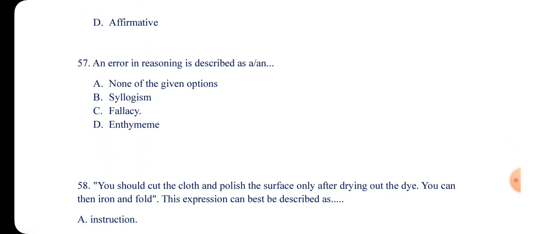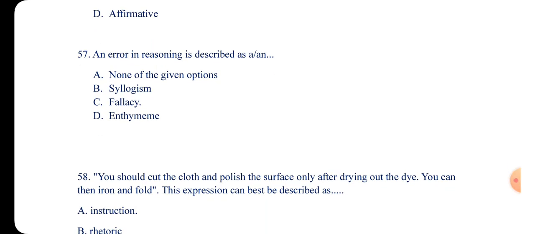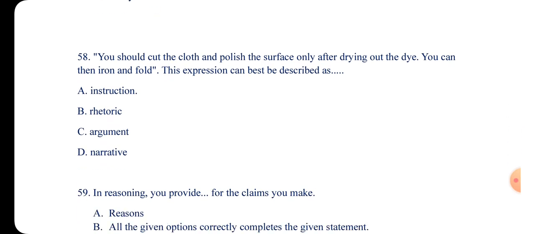Let's look at number 57. An error in reasoning is described as A, none of the given options, B, syllogism, C, fallacy, and D, enthymeme, right? So an error in reasoning, it is a fallacy, right? An error in reasoning is what? A fallacy.